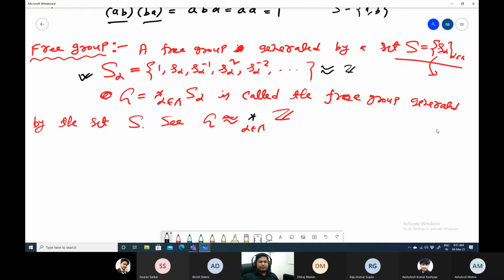Sir, if 1 belongs to this set S? No, no, no. 1 does not belong to the set S. We are generating a group capital S alpha by the element small s alpha.